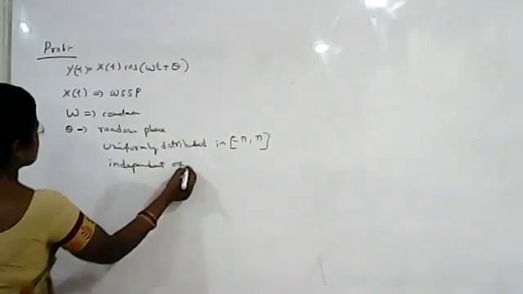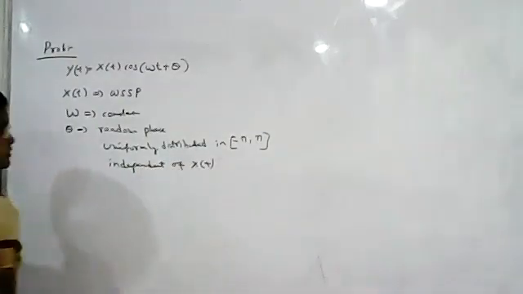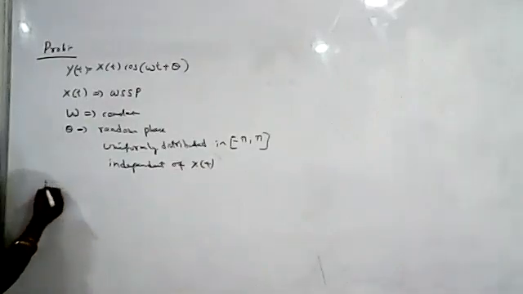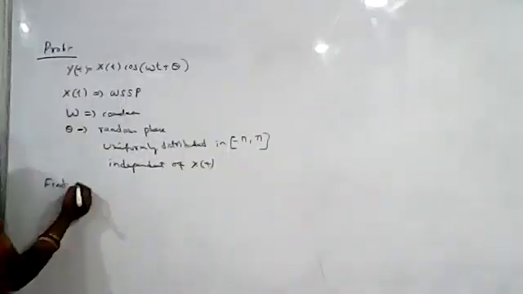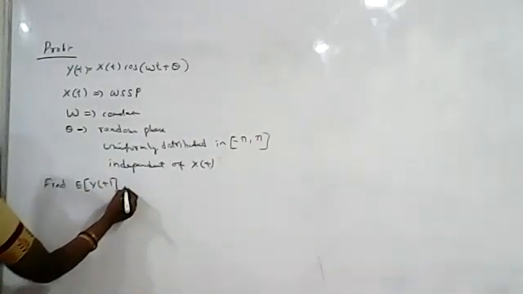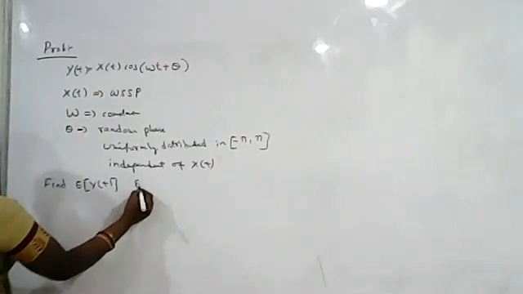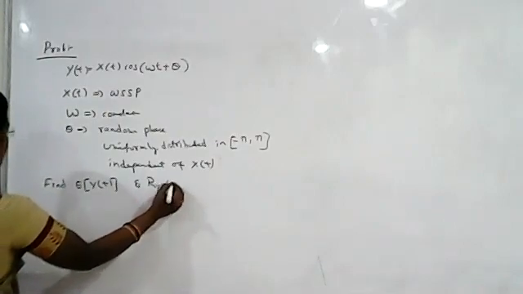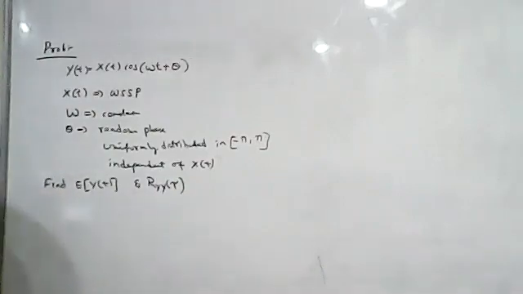It is also independent of x of t. So you have to find the expected value of y of t, and we also have to find the autocorrelation function R_yy of tau. This is the problem we have to solve.